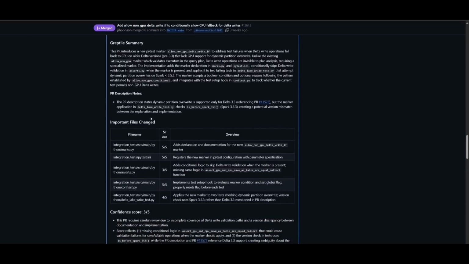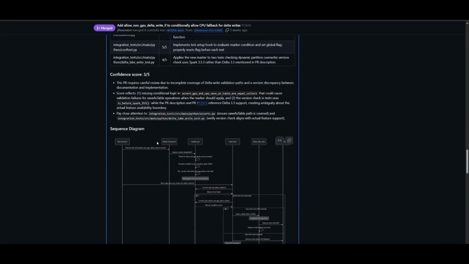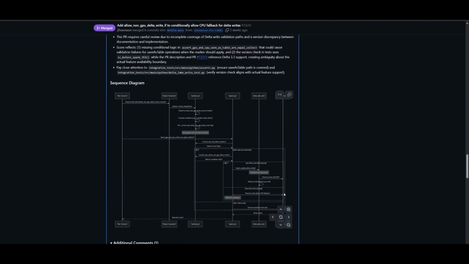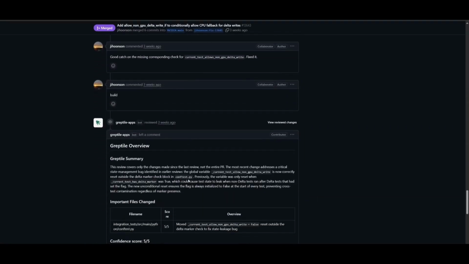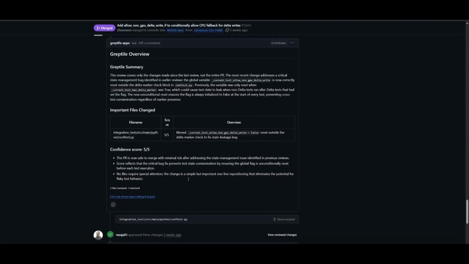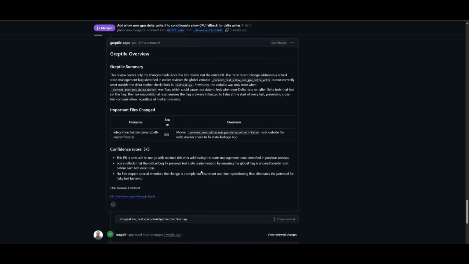But you can see all the different files it changed. It gave a confidence score of 3 out of 5. And it showcases a sequence diagram, which you can open up and visualize the overall diagram of how it functions. And if we scroll down a bit more, it even caught the subtle bug where the flag wasn't resetting between tests, which could have easily caused flaky results. But that also was resolved on its own, and you can see that over here. It was able to understand the PR overall, it caught potential problems, it left the comments and gave summaries for all the changes. Basically like a second pair of eyes that can know your overall code really well.